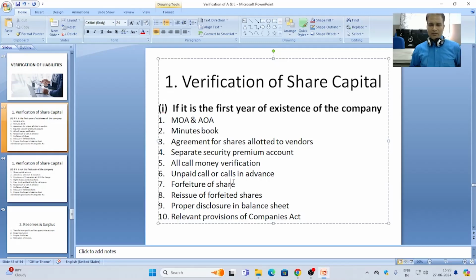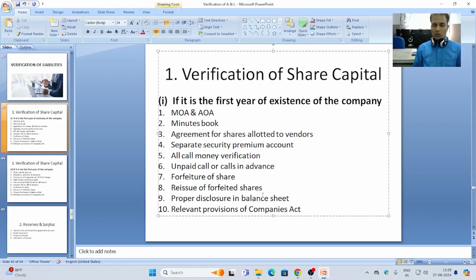Sometimes it happens that reissue of forfeited shares is also there. Then the auditor has to verify how many shares have been forfeited earlier, and out of them how many shares are reissued. Whether this reissue is at a premium or with discount should also be verified by the auditor.